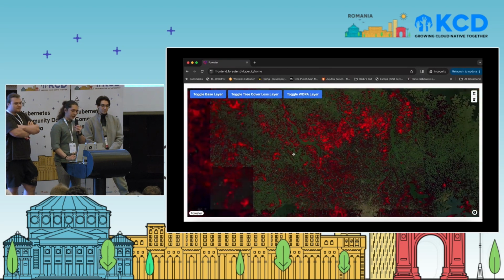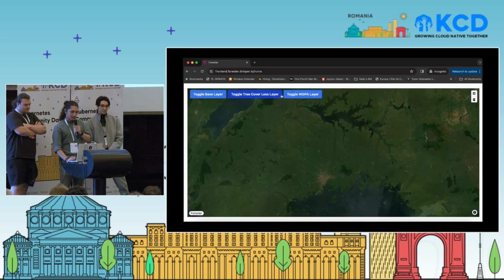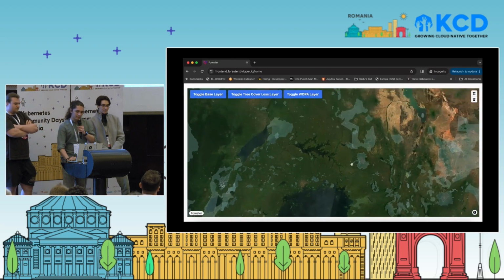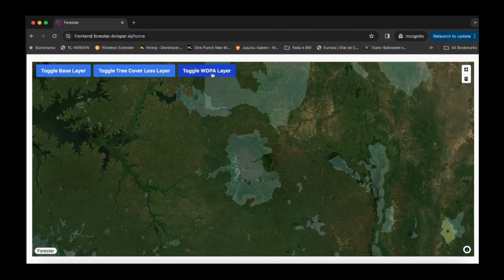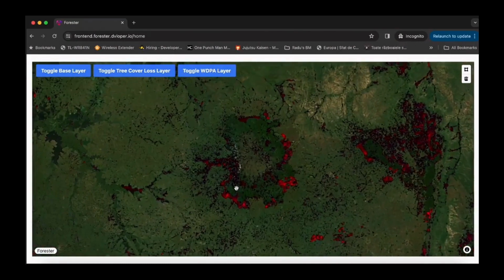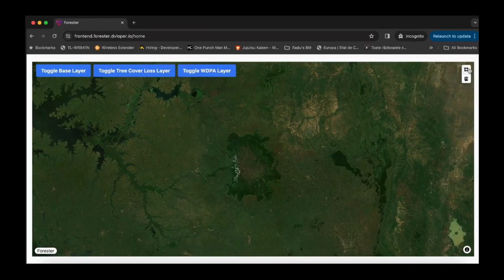Our next layer is the protected areas. These are areas protected by law, like national parks and stuff. Sadly, those are also affected by deforestation. Our final feature is to select a free-form area to receive notifications of deforestation.